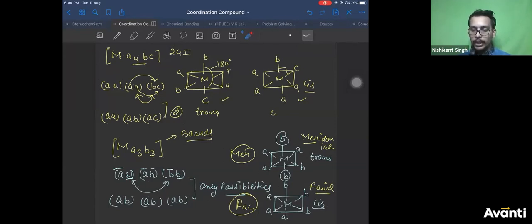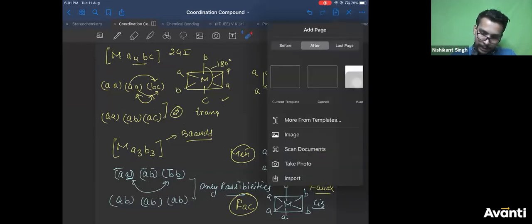All right. Any doubts you can ask? These are the cases of MA4BC, MA3B3. Now I'll take slightly tougher examples, which are usually asked in JEE. So let me take the next example as,